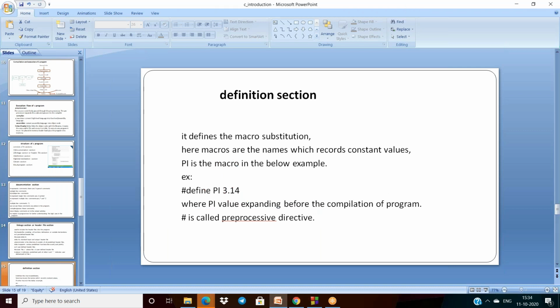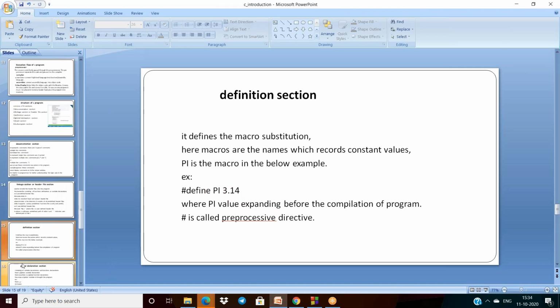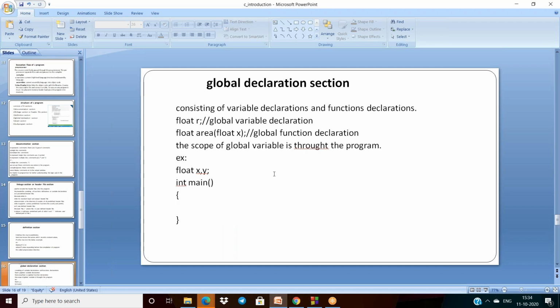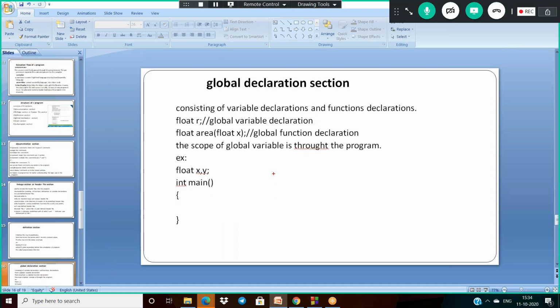Once after finishing this definition section, what is the global declaration section? The declaration section has two types. If this is my main section.